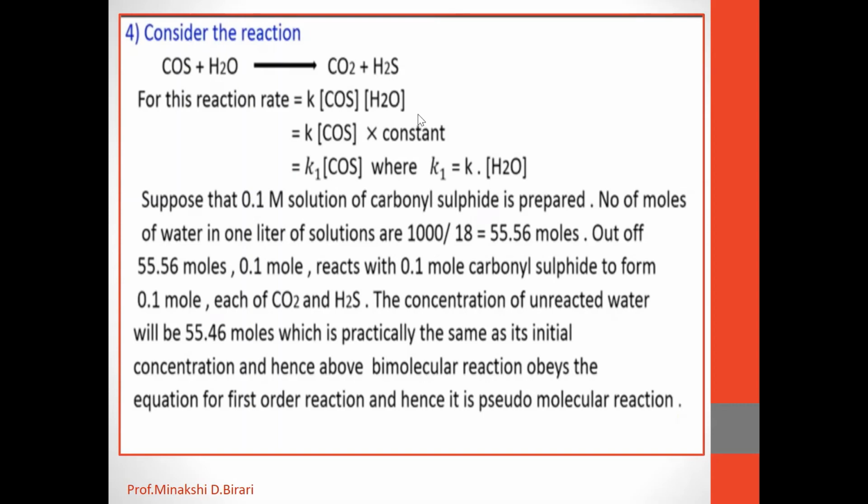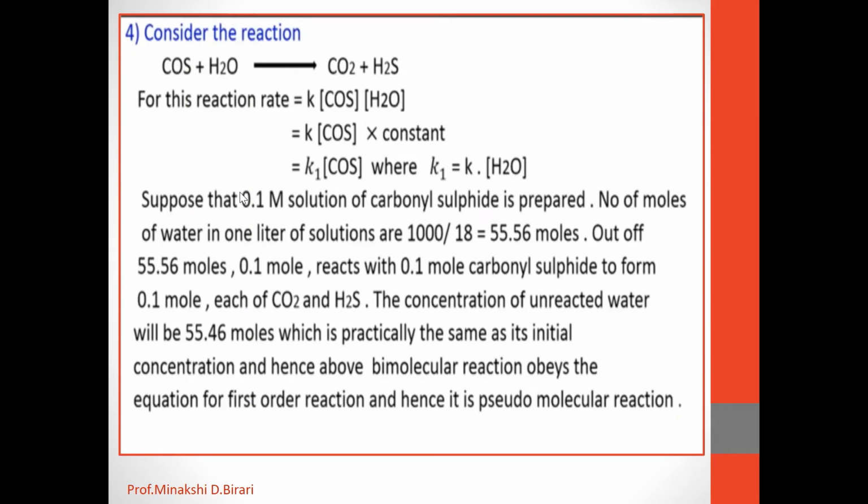Here water is one of the reactants, so it remains practically constant. So it becomes K into concentration of COS into constant, or rate is equal to K1 into concentration of carbonyl sulfide, where K1 is equal to K into concentration of water.